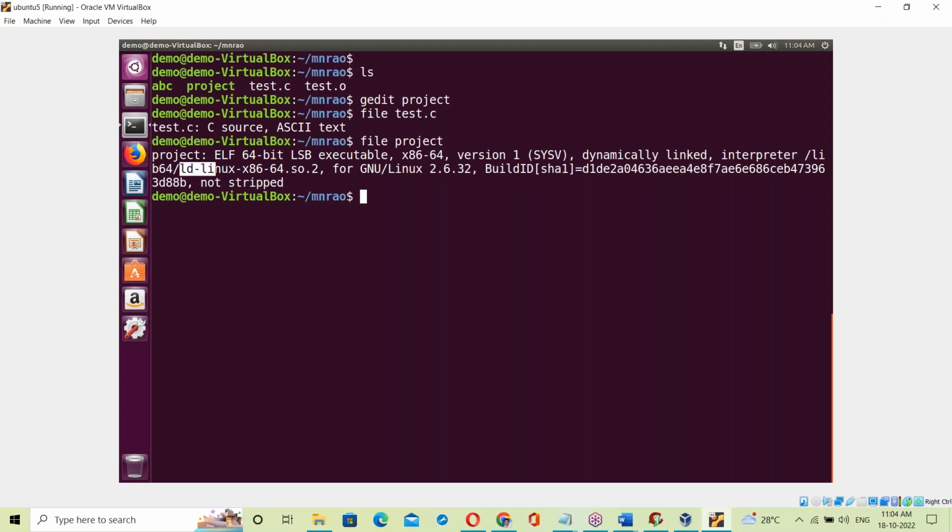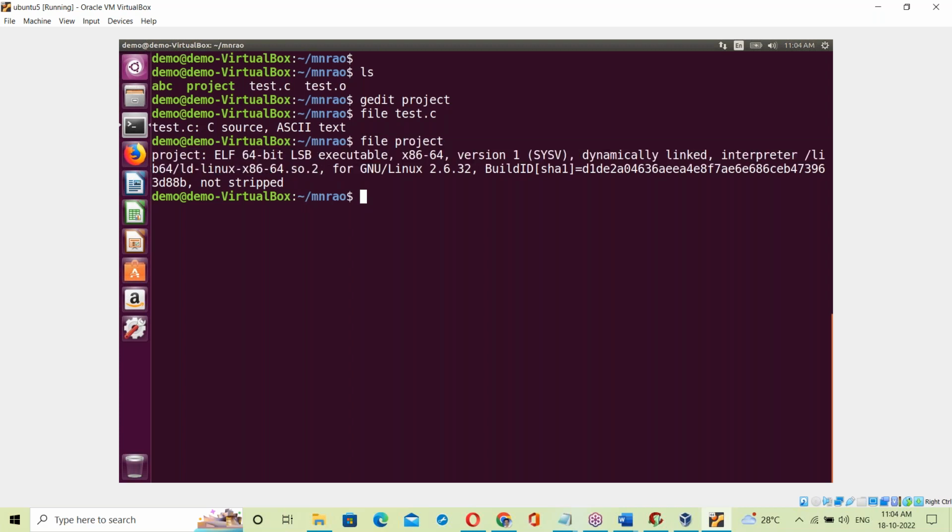So this is the Linux library. So this exe file contains the Linux library. Yes, it's all the embedded C concept; in Linux there is an embedded C concept here.